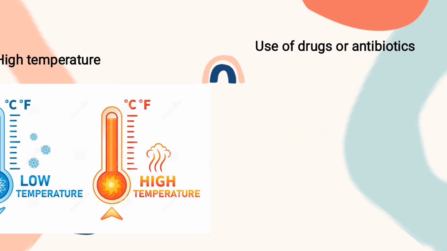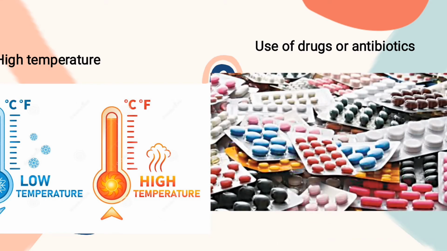Number two is the use of drugs or antibiotics. Many diseases can be controlled through the taking of drugs or antibiotics in order to kill the microorganism. An example of such a drug is chloroquine. This chloroquine is very active in killing the malaria parasite, which is Plasmodium.